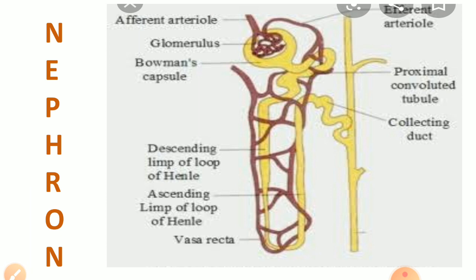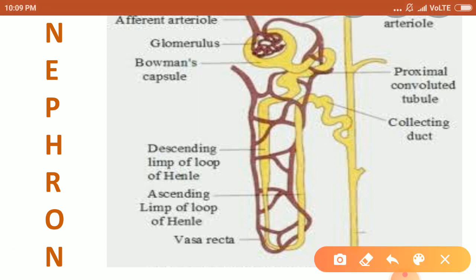Each kidney has nearly 1 million complex tubular structures called nephrons. Each nephron has basically two parts: the glomerulus, and the second one is the renal tubule. Glomerulus is a clump of capillaries. You can see here the glomerulus. From the glomerulus, ultrafiltration is done into the nephron.